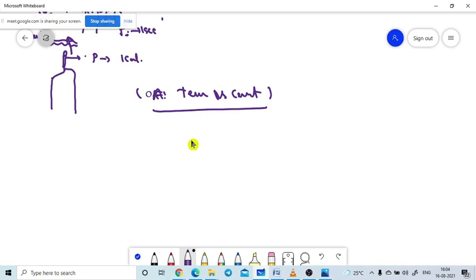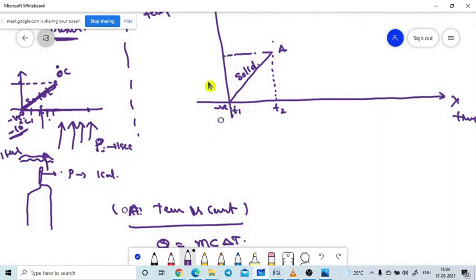Q is equal to the mass of the substance m into the specific heat constant c into the change in temperature delta T. Please concentrate, otherwise you may get confused. Let's assume this value is the change in temperature. Let's assume this is the change in time.